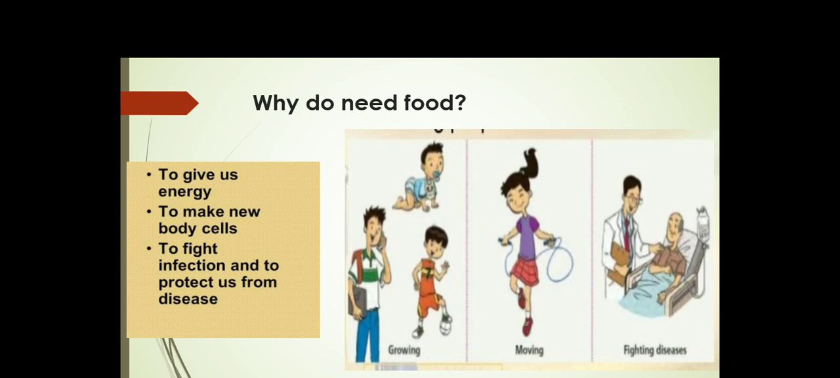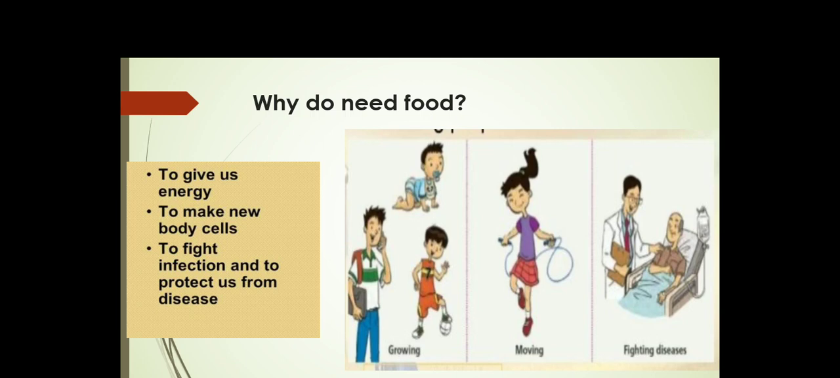Next is to make new body cells, or it can help us to grow. Whenever you were born, you were a small baby. After that you became a toddler. Now you are a grown up child. After that you will become a young person. So who will help you to grow? The food will help you to grow, and it will also make the new body cells.